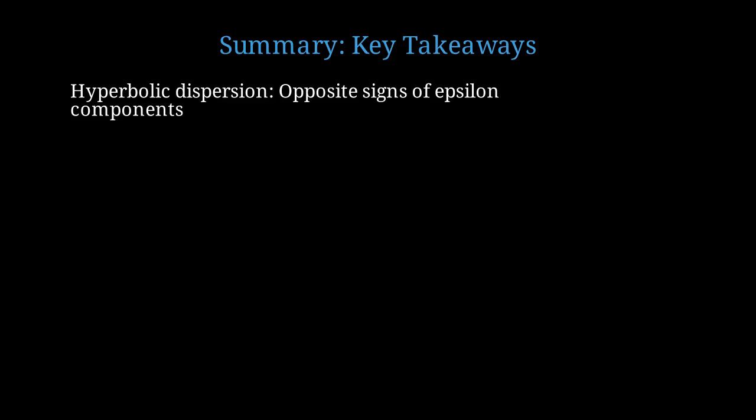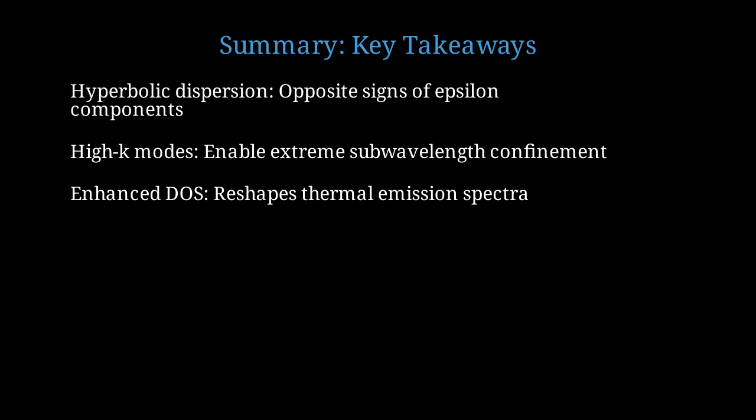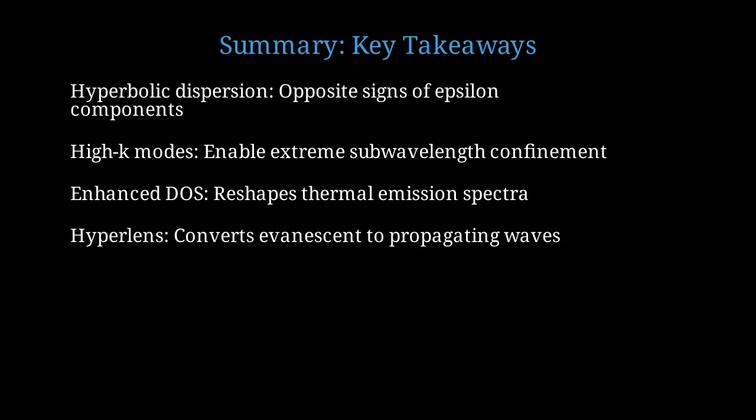Let me summarize the key concepts we've covered in this lecture. Hyperbolic metamaterials have permittivity tensor components with opposite signs, creating open hyperboloidal dispersion in K-space. The open dispersion supports arbitrarily large wave vectors at fixed frequency, enabling light confinement far beyond the diffraction limit. The divergent photonic density of states dramatically enhances thermal emission and spontaneous emission rates. Curved hyperbolic structures can magnify subwavelength images by converting evanescent high K components into propagating waves.